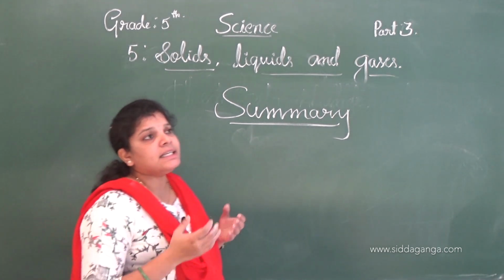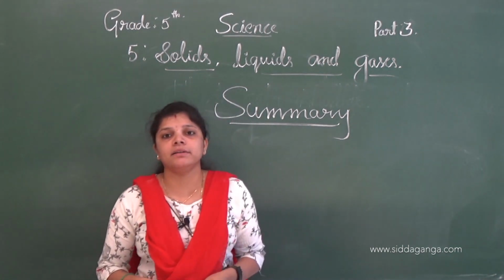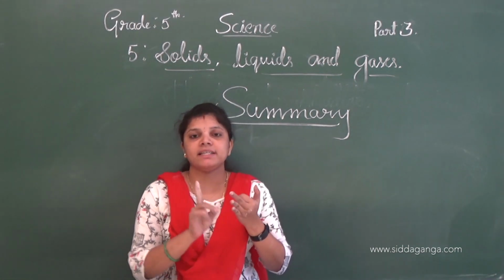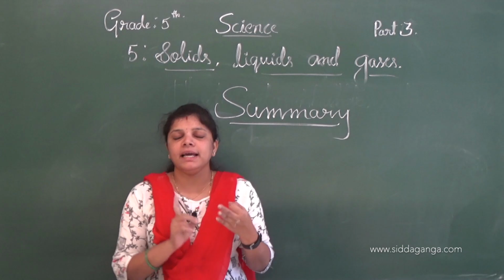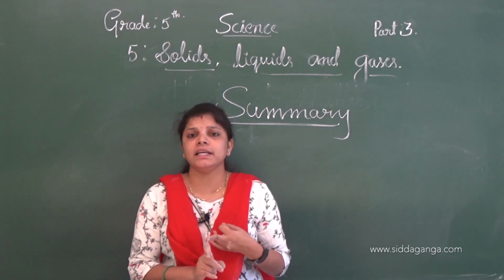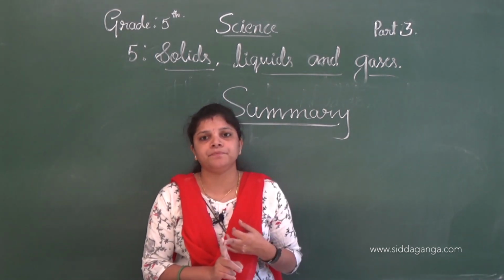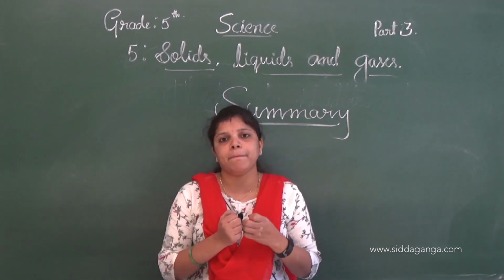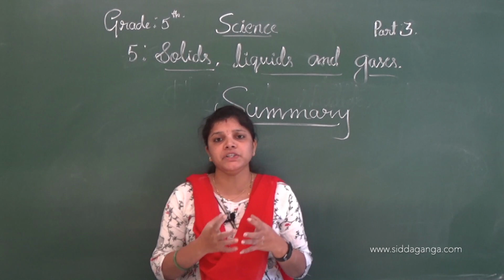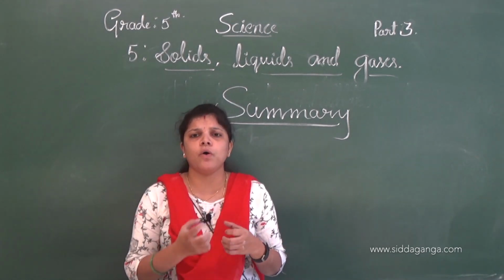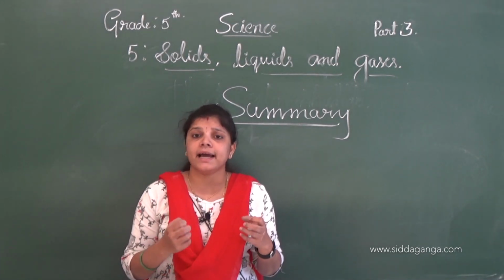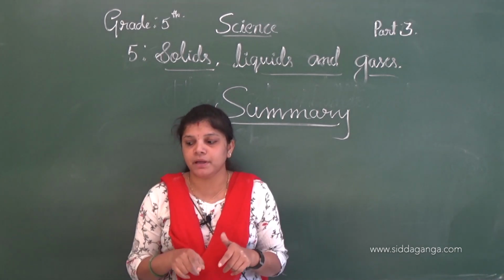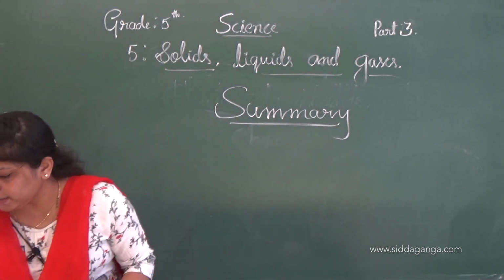Yes, there are three kinds of states of matter: solids, liquids and gases. The first one is solid. In solids, molecules are closely packed or tightly packed against each other, so that's why they are hard and rigid and they have a definite shape. They have what? Definite shape.